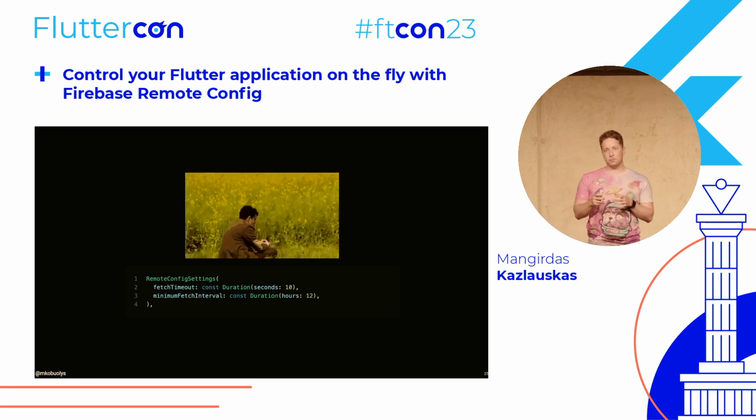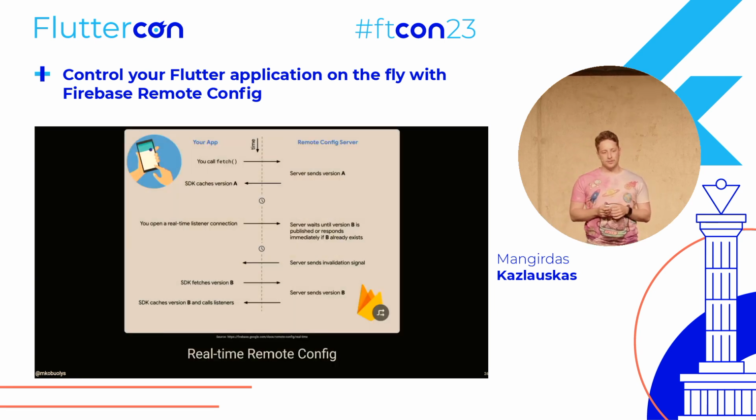So to cope with these problems, quite recently the Firebase team introduced a concept called real-time remote config. For the first time, you load the Firebase remote config that you defined. It is cached on your device, and then your app opens a connection with the Firebase remote config server and basically waits for updates. When you change a value inside the Firebase remote config, it notifies the app that, okay, we invalidate your request, and now you need to refetch the values because these have changed on the server.